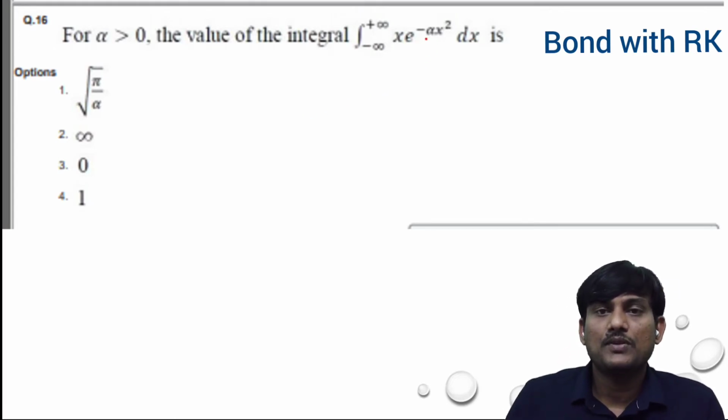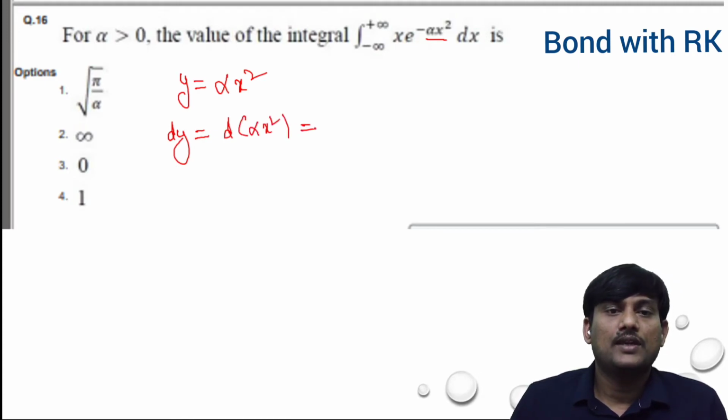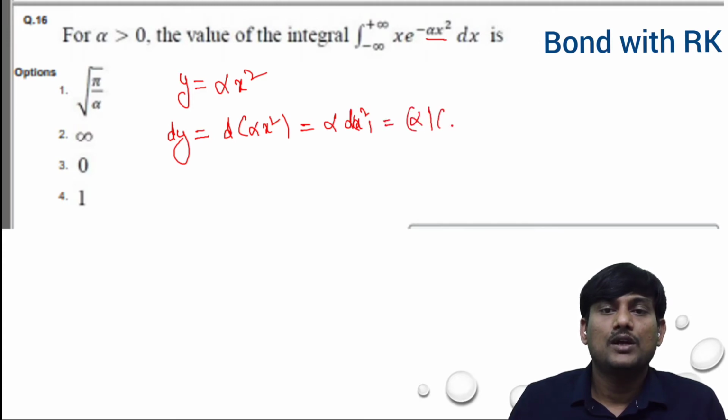Let's take this term as y equal to alpha x squared. When you differentiate y, dy is equal to d of alpha x squared. Alpha is constant, so you will get alpha into 2x dx.